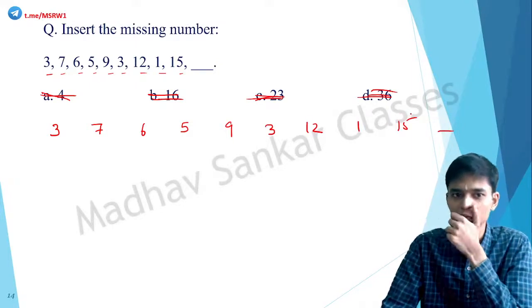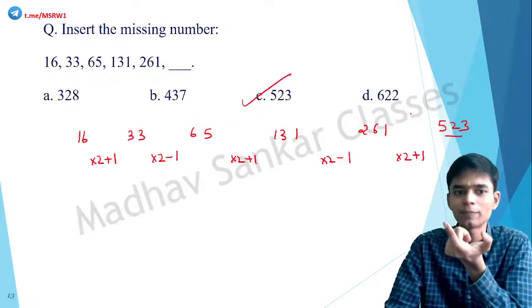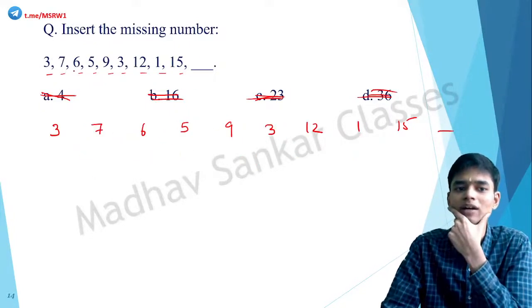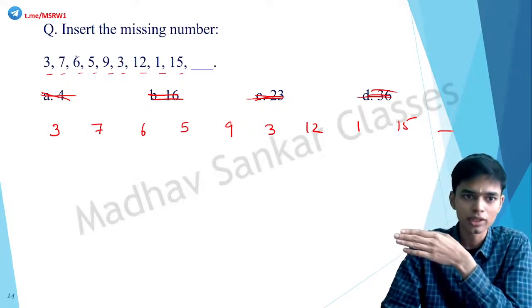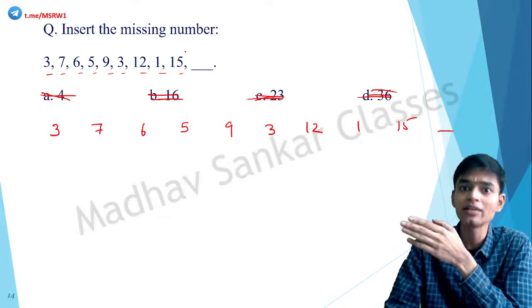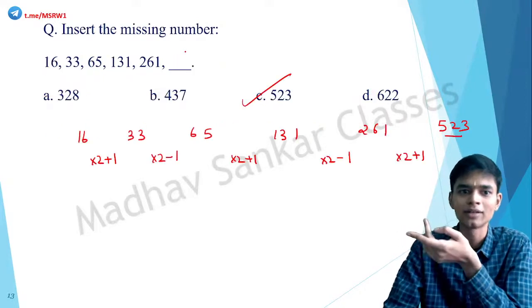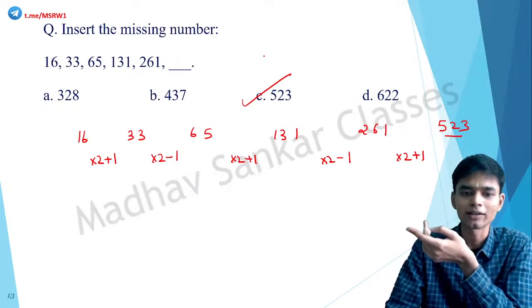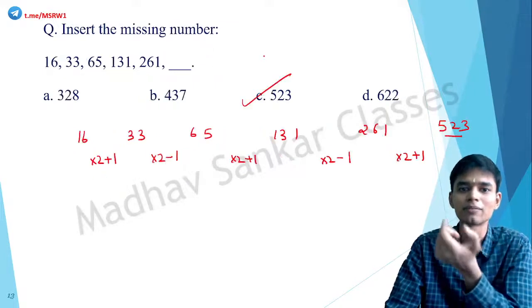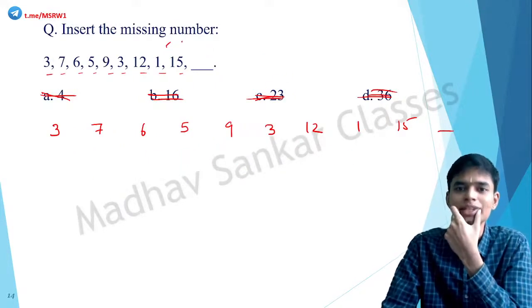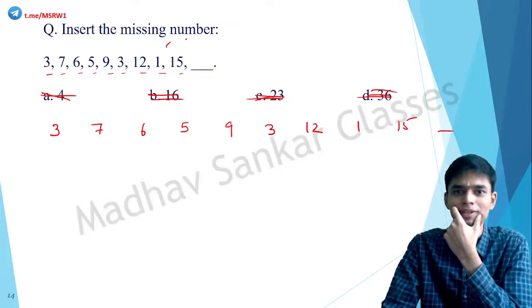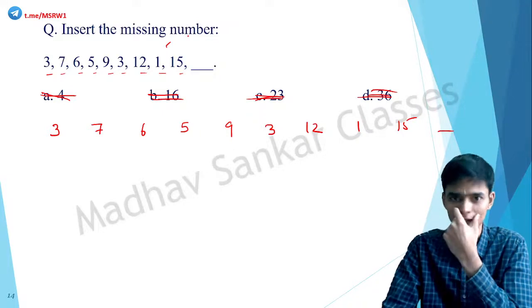So first of all, if you compare this with the previous questions, you can identify that the number of terms given are very many. Here 1, 2, 3, 4, 5, 6, 7, 8, 9 terms are given and then a blank. Here only 5 terms are given and blank. Here also 6 or 7 terms and blank. So here there are plenty of terms. So there should be something else here. It should not be that obvious, or like the previous ones.